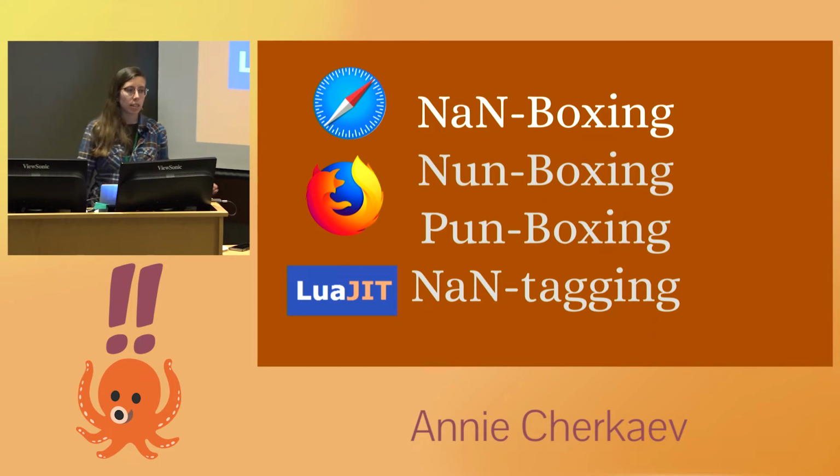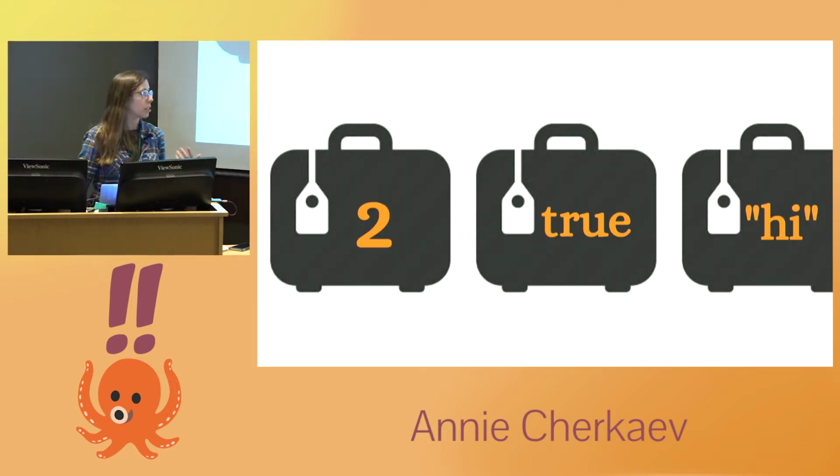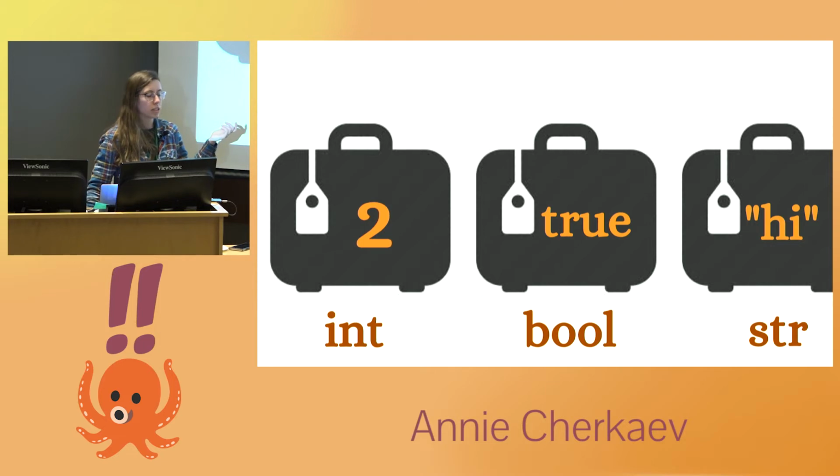So this is the problem that NaN-boxing is trying to solve. JavaScript is a dynamically typed language, which means we've got some kind of values that are hanging out at runtime. And we really need to keep track of what the types of these values are, because maybe we want to add two integers together, but we should really be checking the type tag to make sure that we're actually adding integers together, because things can change type dynamically, and we want our programs to make sense.